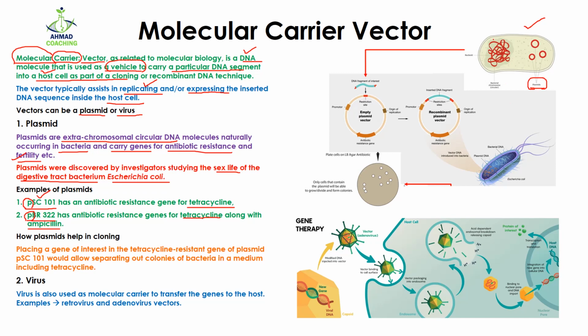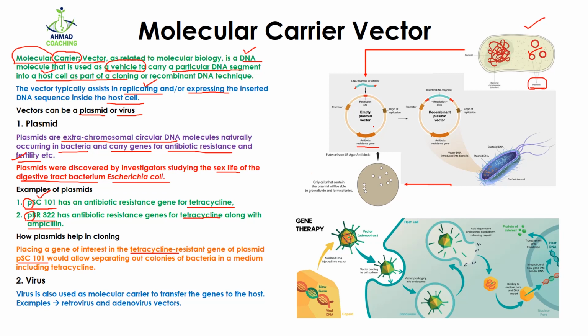For example, here I have the bacteria. From this bacteria, I'm going to isolate this plasmid. Here I have this plasmid. In the plasmid, I have this antibiotic resistant gene. For example, this plasmid is pSC101. So this antibiotic resistant gene is going to be tetracycline.